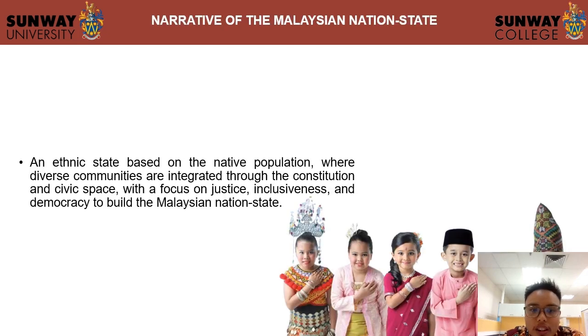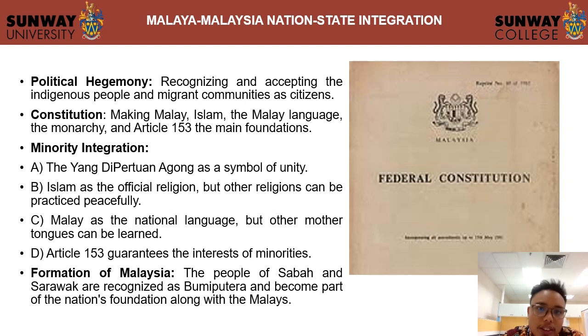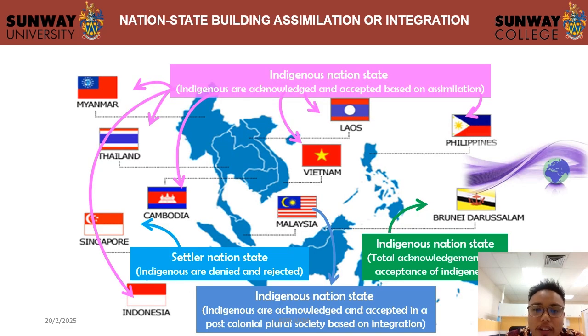And then this is the Malaysian nation state declarations. We have political hegemony, constitutions, minority integrations, and also formation of Malaysia. As you can see, we have the indigenous nation state here, Southern nation state, indigenous nation state, and also indigenous nation state.